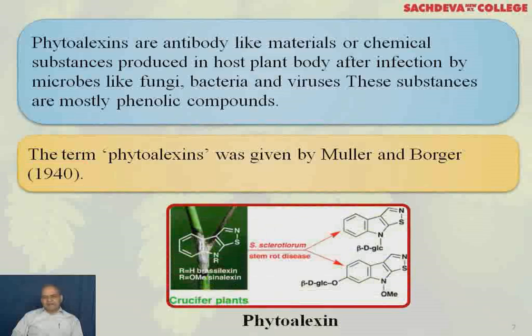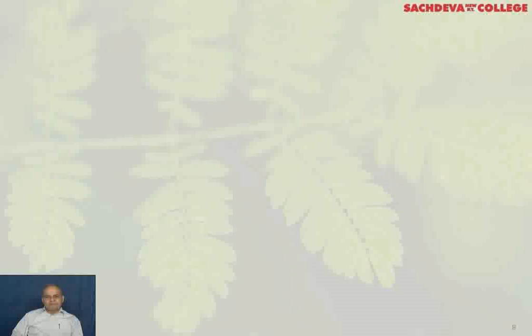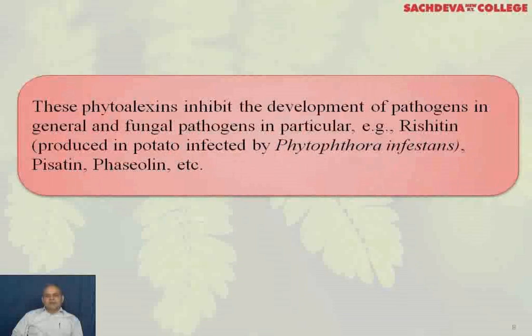This is the phytoalexin, the chemical nature. These phytoalexins inhibit the development of pathogens in general and fungal pathogens in particular. For example, rishitin produced in potato infected by Phytophthora infestans, pisatin and phaseollin, etc.